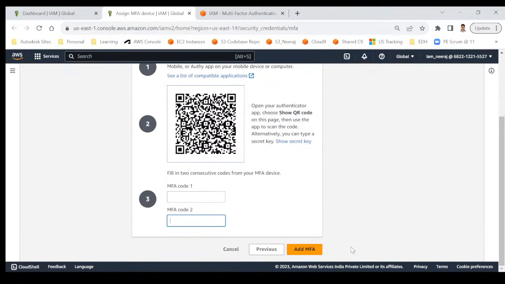I am scanning it on my phone. First scan is done. And I will put the code 389... Okay, the code is changed. 5515075. Okay, next code will change after 30 seconds. We'll put that also. Till then, just wait.